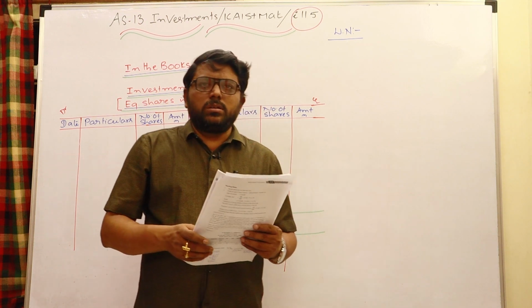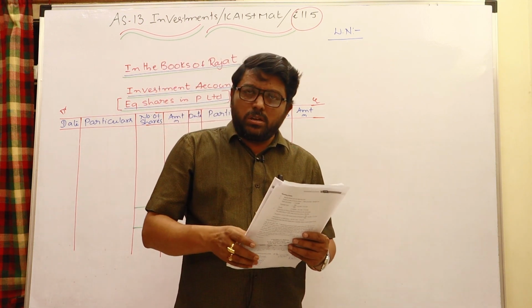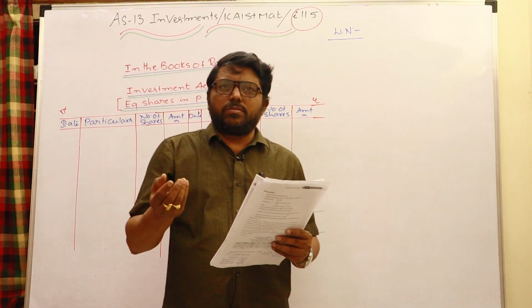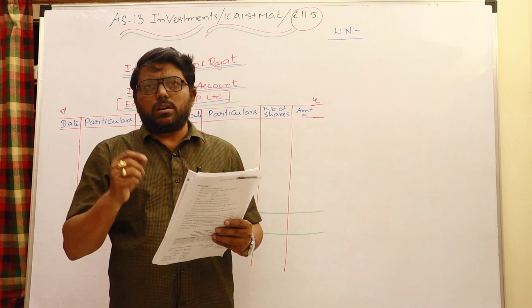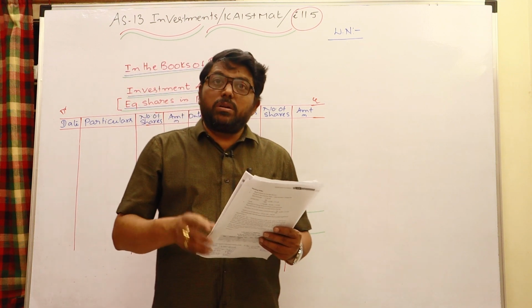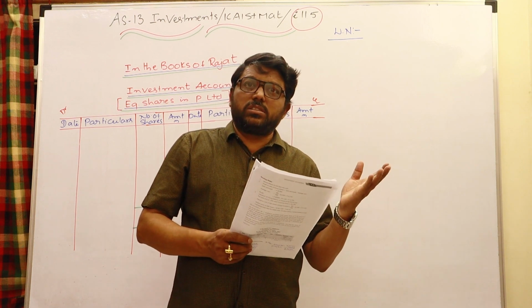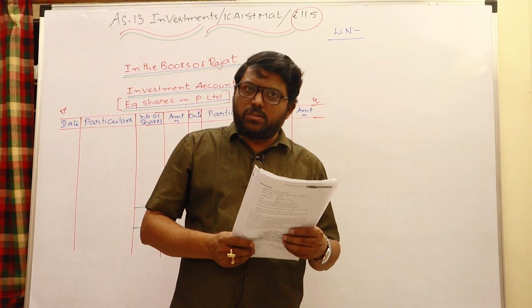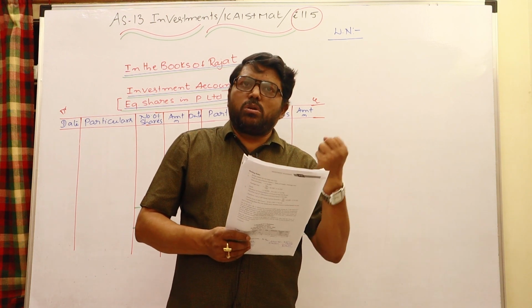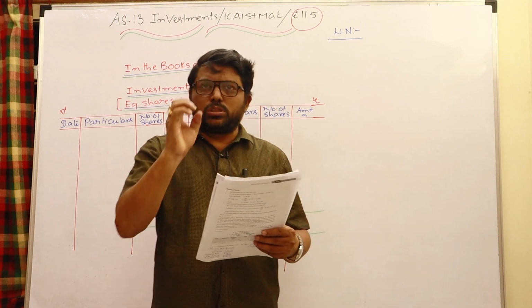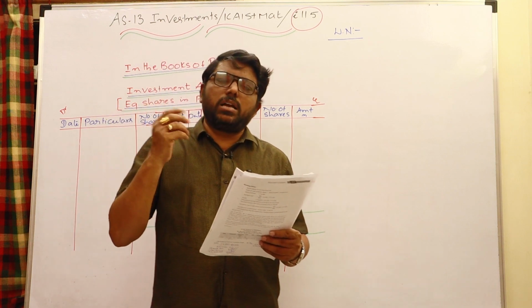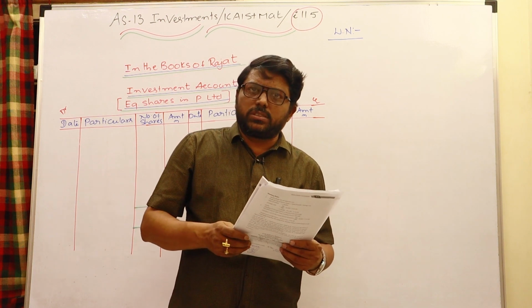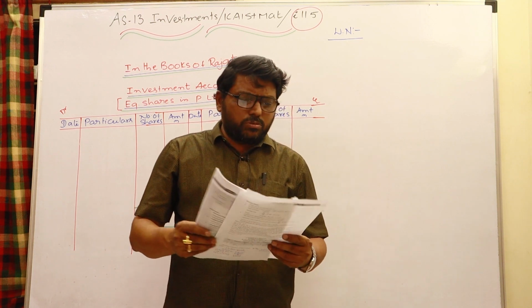But when rights are sold, how do we treat that? Normally when you do not intend to purchase the right shares and you intend to sell your rights, you can simply treat the sale of rights as a revenue income and transfer it to P&L. So bank account debit, and sale of rights to P&L account. But if the earlier shares you already hold were cum right shares, then the earlier shares' value will be reduced. To that extent you reduce the cost of investment by the amount received on sale of rights, and the remaining amount you transfer to the P&L account as income. But in this problem the earlier shares were not given as cum right shares, so you can simply treat the sale of rights as a revenue income and transfer it to the P&L account.